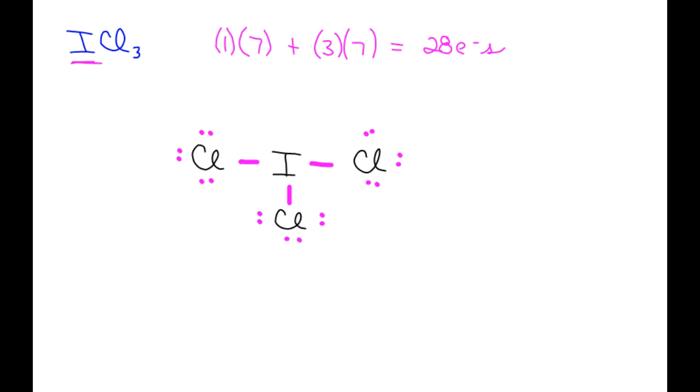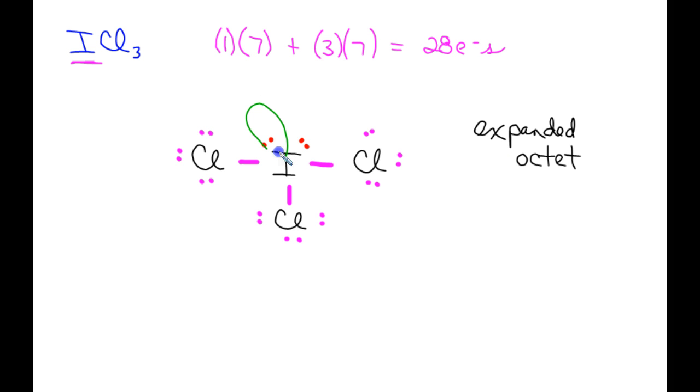Now, we've only used up 24 of the 28 electrons. What do we do with the other ones? If you have any leftover electrons, they go onto the central atom. And yes, I know that is weird, but this is an example of an expanded octet. Fancy way of saying the central atom has more than 8 electrons, and it's only okay on the central atom.